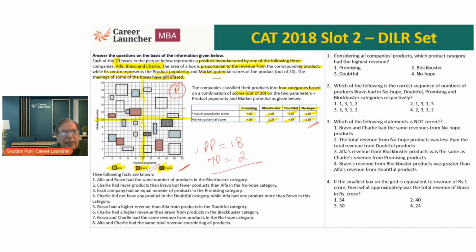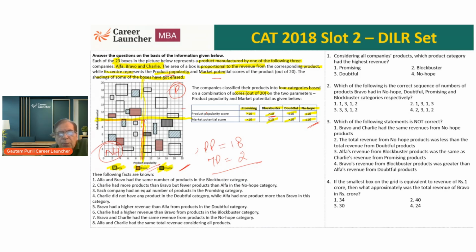If both of them are less than or equal to 10, it is no hope. Everything is less than 10. None of the two scores are greater than 10. Both the scores of market potential as well as product popularity are less than 10 for this particular category, so this is the no hope category. Then we have blockbuster, greater than 10.